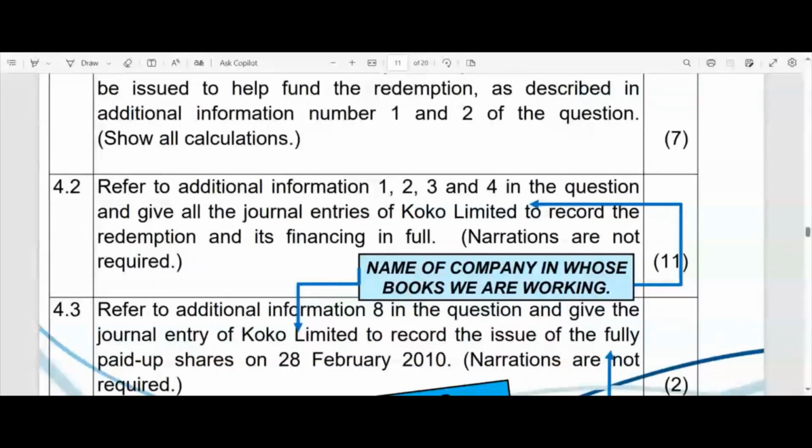Can you type that in the chat for us, please? Who's brave enough? Or you can say it like Gershwin was so brave to switch on his mic earlier. What kind of issue is fully paid up shares, also sometimes referred to as bonus shares?